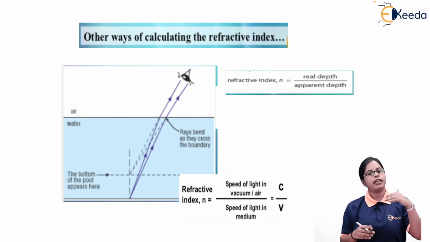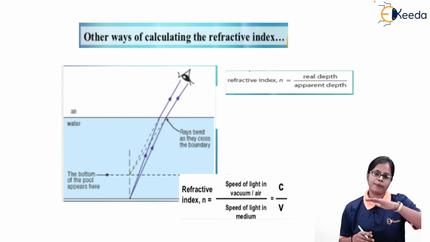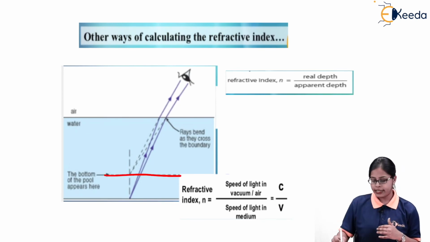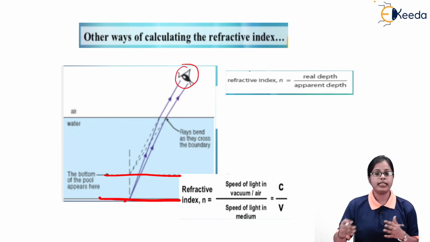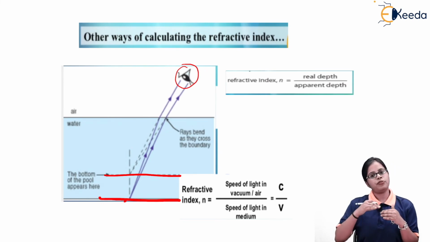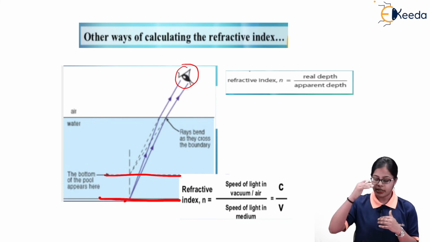We see that the bottom of the pool appears at a higher height compared to its actual depth. This is the actual depth, but because of the refraction of light and the angle at which we are viewing, the bottom of the pool appears to be lifted up a little.